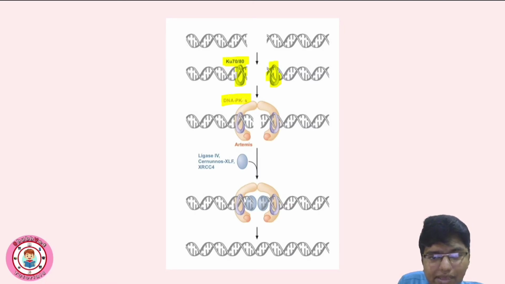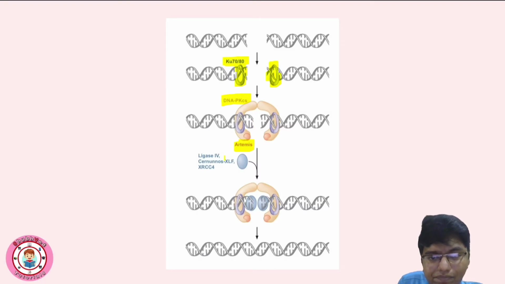DNA-PK will activate the next protein, Artemis, which is very important. Artemis is an endonuclease as well as an exonuclease. It has nuclease activity, meaning it will cut the strands. It is responsible for the processing of the strands.